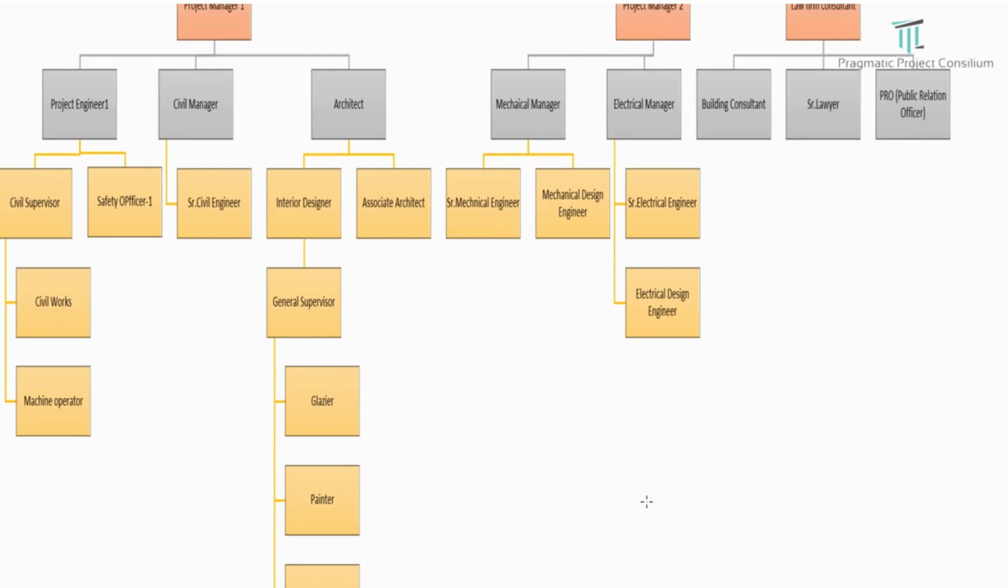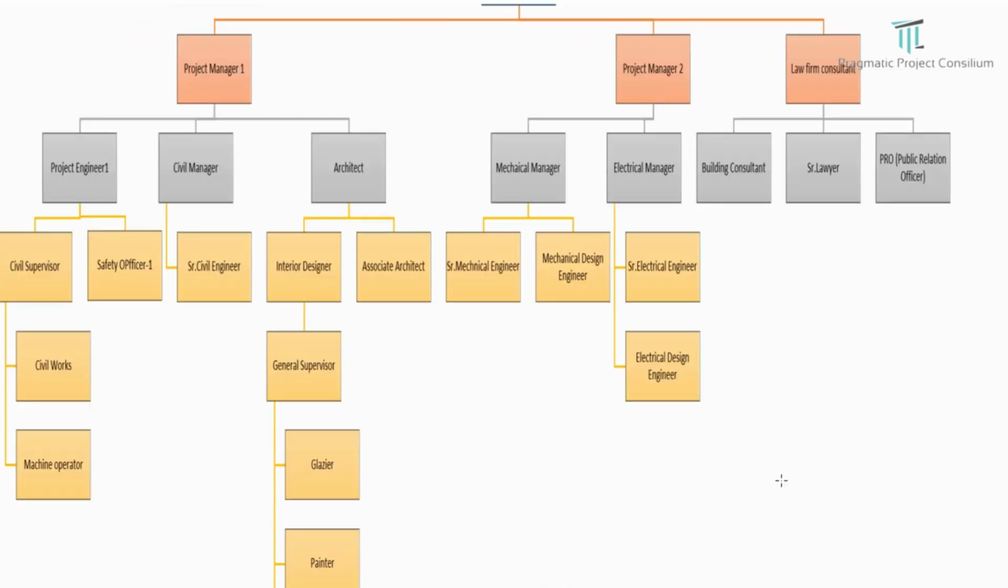And coming to the mechanical side, under project manager 2, we have the staff specifically for the MEP works. One is a mechanical manager as well as an electrical manager.